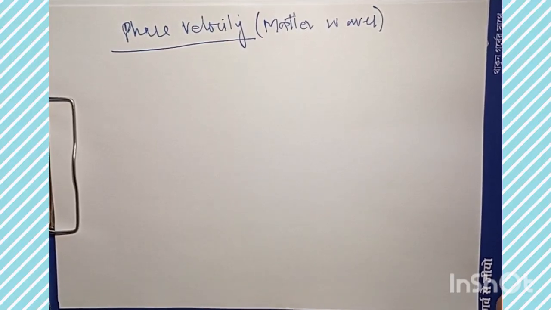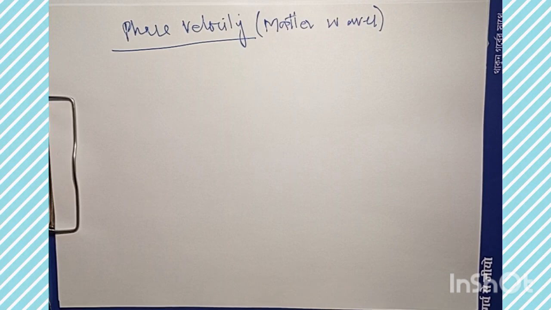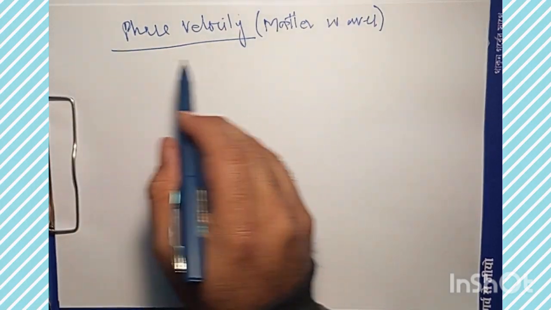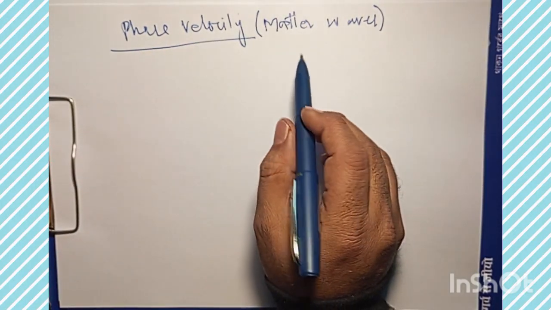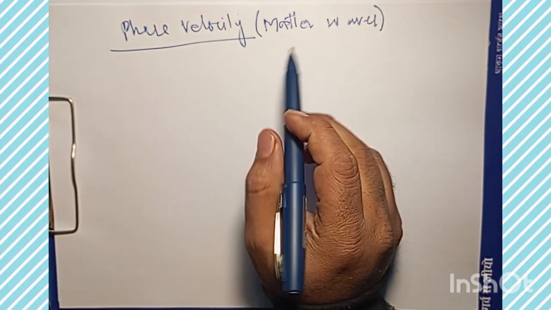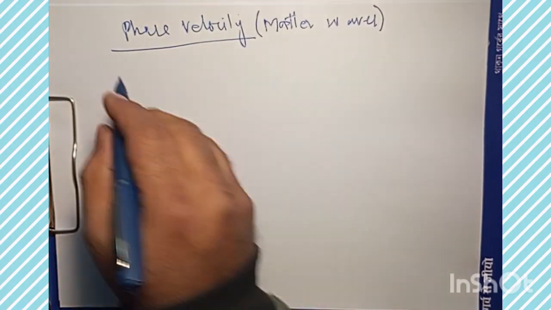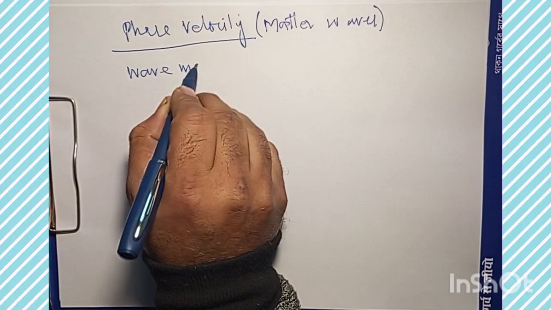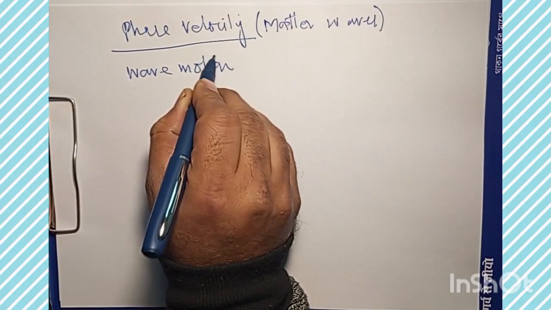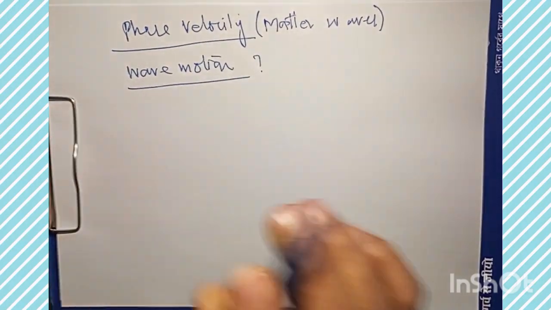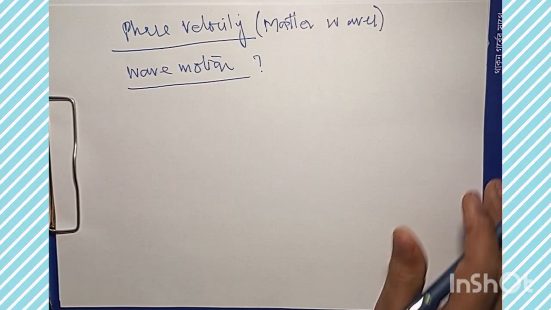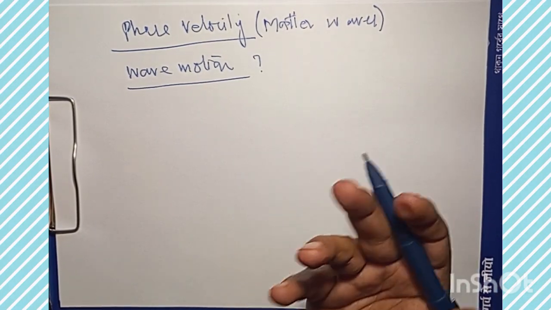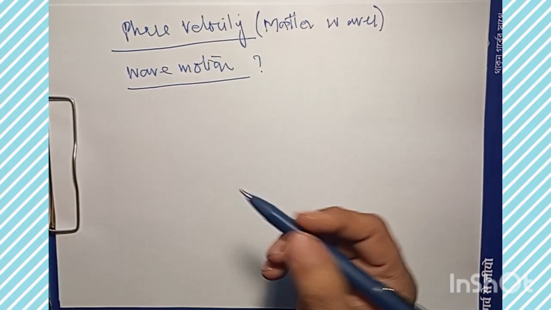Now let's discuss the concept of phase velocity, which is purely hypothetical in nature, that's associated with matter waves. If we start by considering wave motion, what is wave motion? Wave motion is basically a form of disturbance